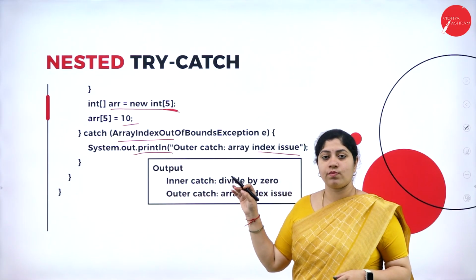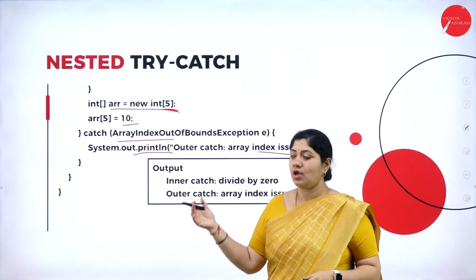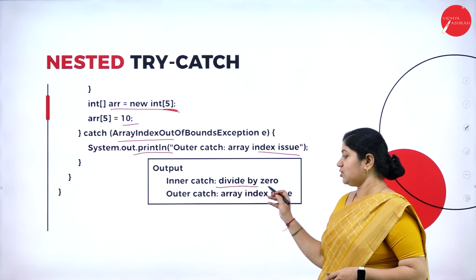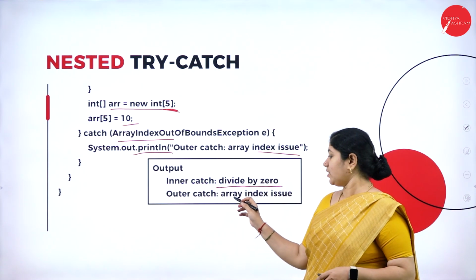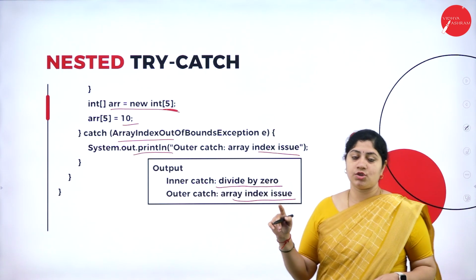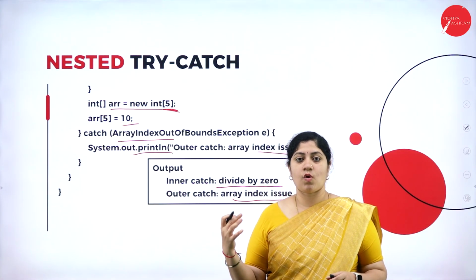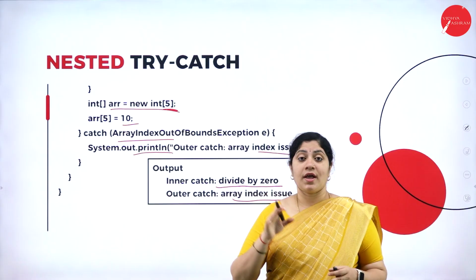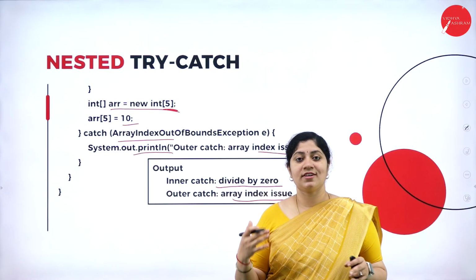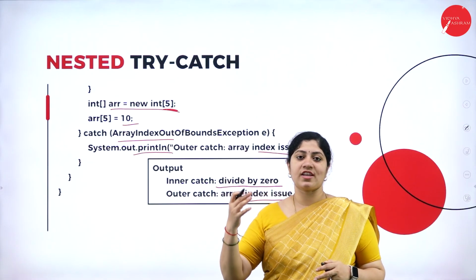Once the execution of the program is completed, at the output we will be getting that inner catch divide by 0 and outer catch array index issue. So we can observe that there are multiple catches, also multiple try loops. So this is a simple case of nested try and catch.